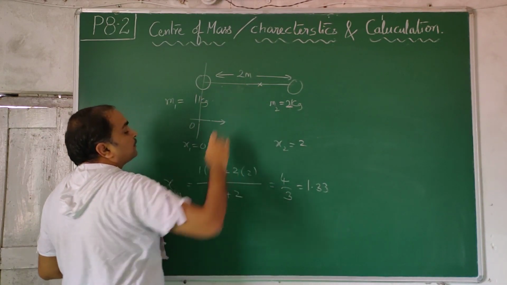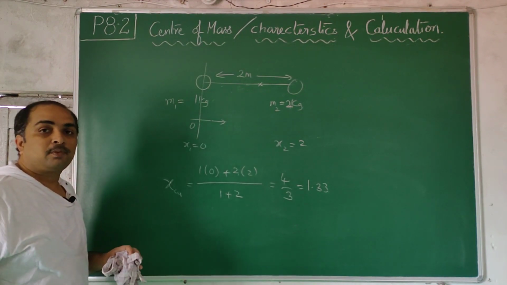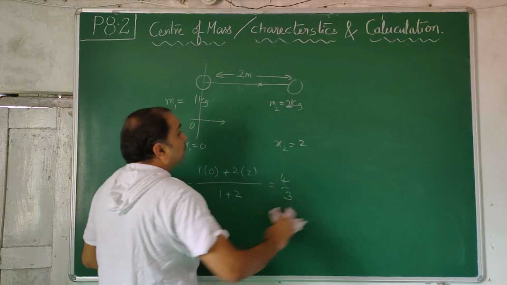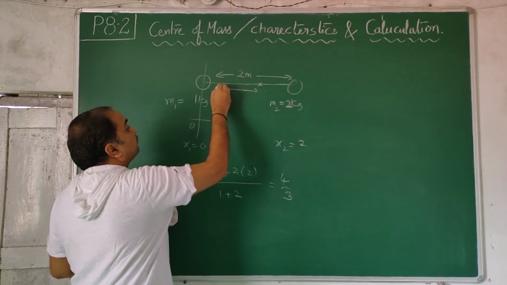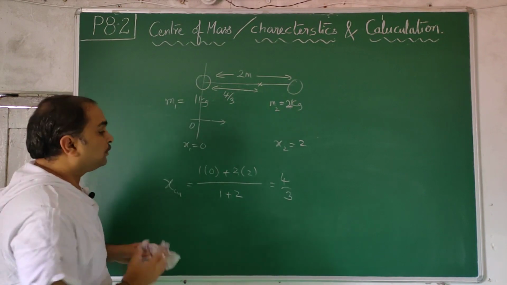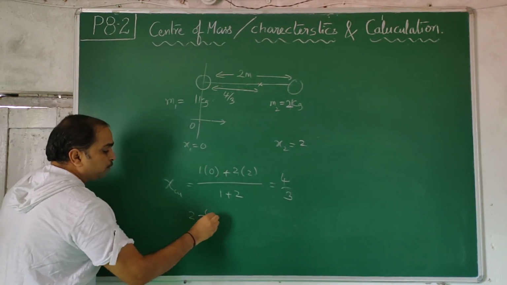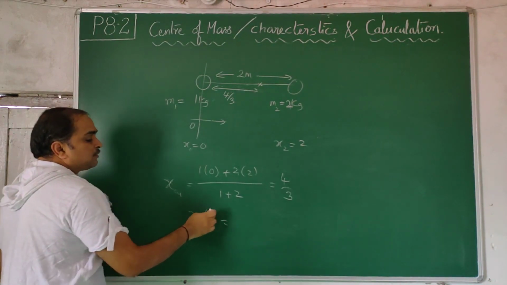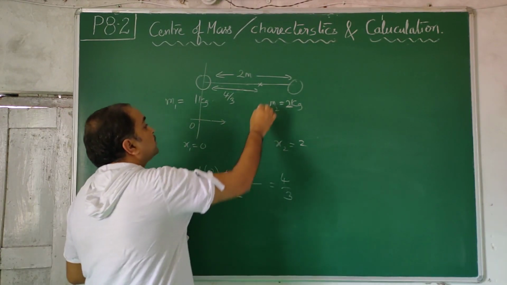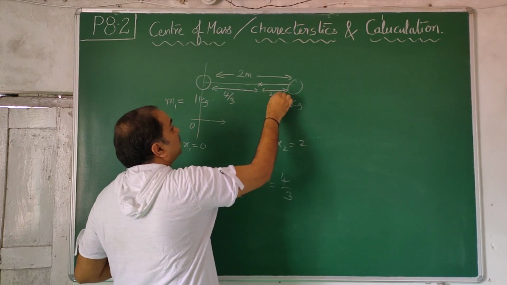So this distance, we get it. So 4 by 3 meters. This distance, 4 by 3. This distance I want. Then 2 minus 4 by 3, 6 minus 4 by 3, 2 by 3. So it will be 2 by 3 meters. This distance will be 2 by 3 meters.